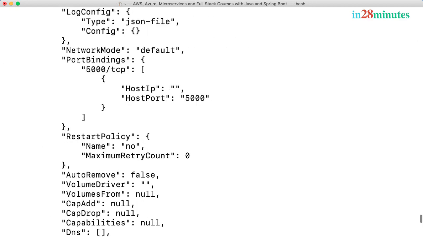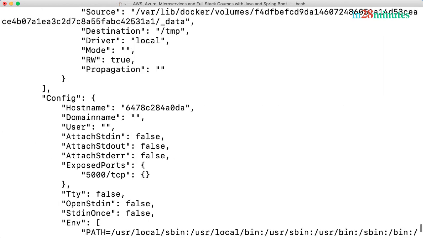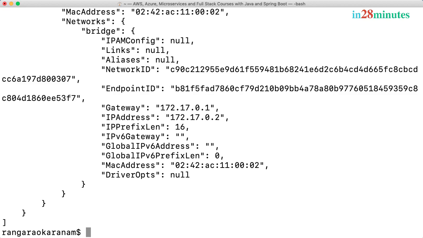You can see what's the platform, the details about the image, the port bindings, the volumes, a lot of stuff you'd be able to see in here. Whenever you are expecting something to happen with a container and it's not happening, probably this is the place you can look at. This would give you tons of data which you can look at and see what's going wrong.